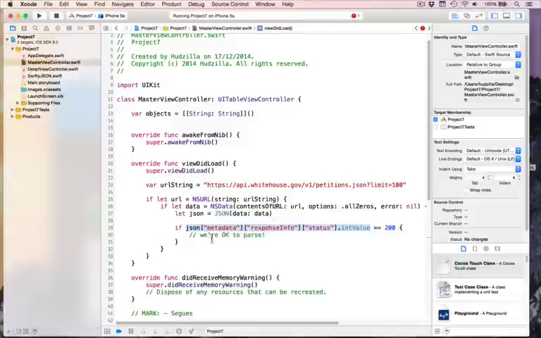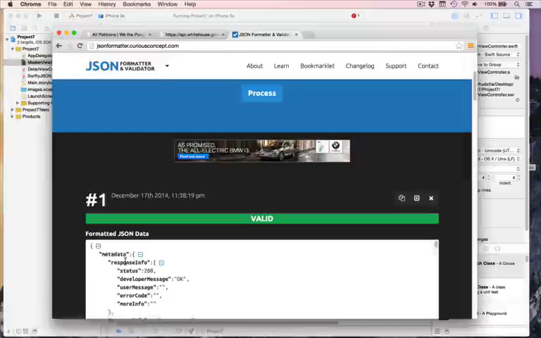What happens is it will navigate through the JSON. It finds metadata, finds response info inside that, then finds status inside that, then extracts its integer value and compares it against 200. So you can see it'll go metadata, response info, status, that value, compare against 200. If it's 404 or whatever, it means it wasn't found and it can know it's an error, but 200 means it's okay.